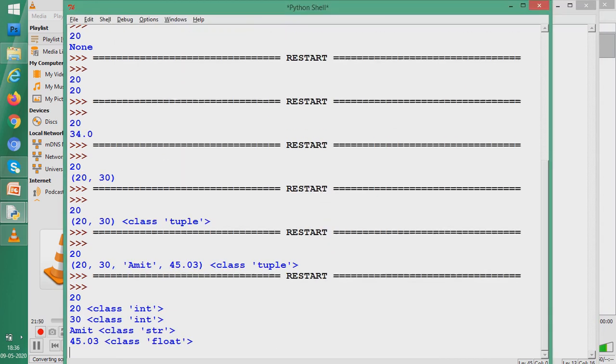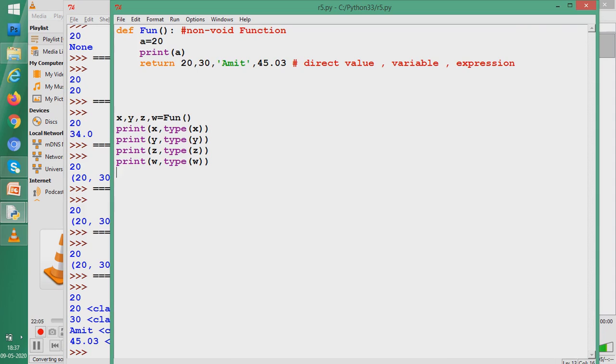Let us see. See, X had 20. So when we printed X, 20, and 20 is of which type? Int. 30 is of which type? Int. Amit, string, and 45.03, float. So each of these, that is X, Y, Z, W, got the respective values and their type was equal to the type of the value that they got out of these 4 values. 20 was given to X, X is of integer type. 30 given to Y, Y becomes of integer type. Amit has gone to Z, so Z is of string type, and 45.03 has gone to W, so W is of float type.